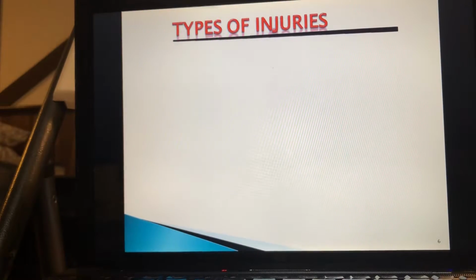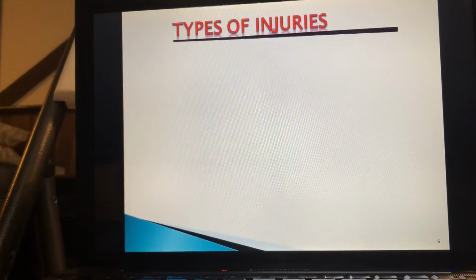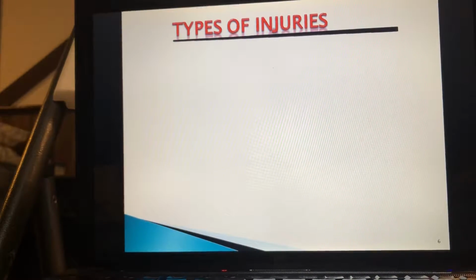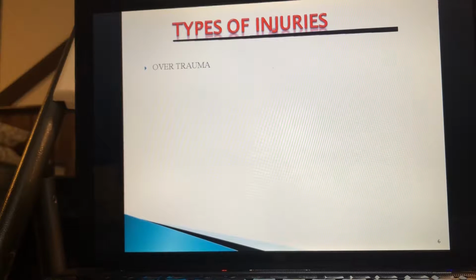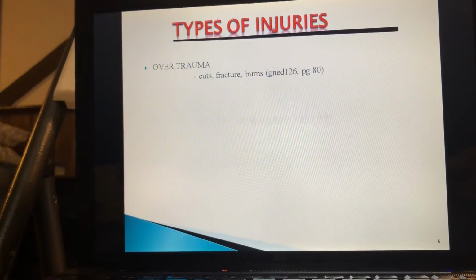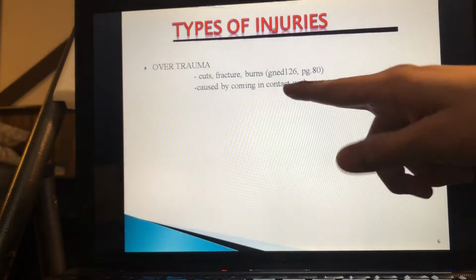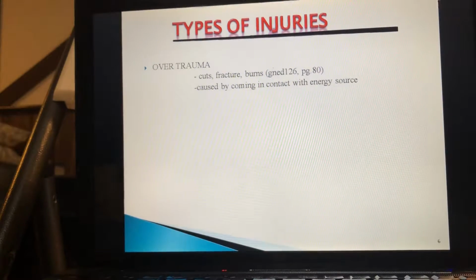Any of the following types of workplace injury can seriously and permanently compromise your ability to work and live normally. There are different types of injuries. First one is overt trauma. This type results from coming in contact with an energy source. Examples: cuts, bruises, fractures, burns. I got this from our book. The energy source could be any source, like a chemical source or electricity, something like that.